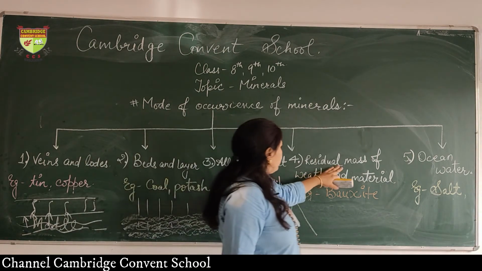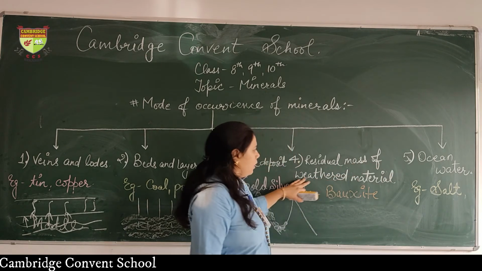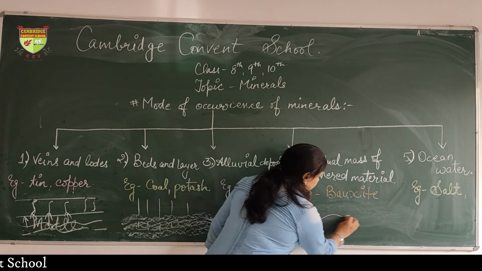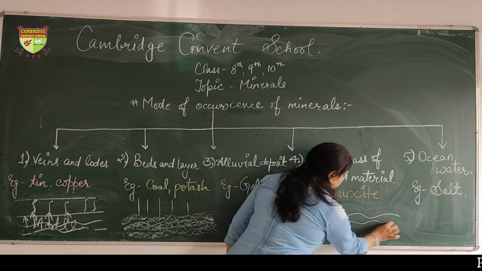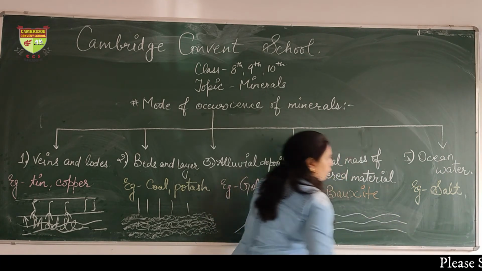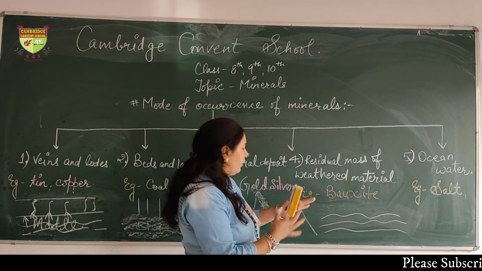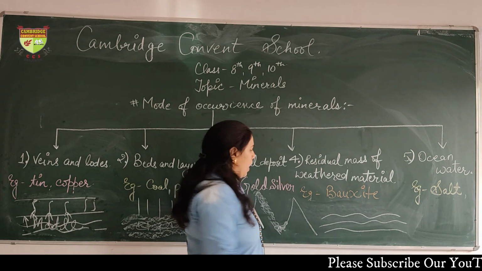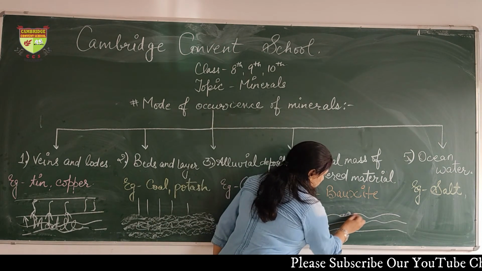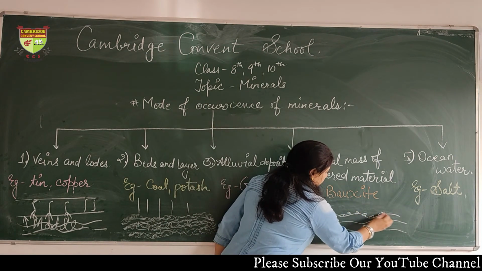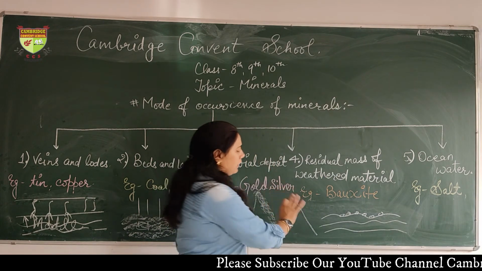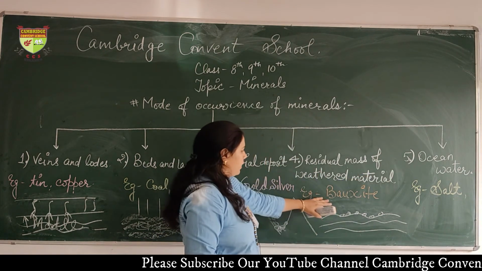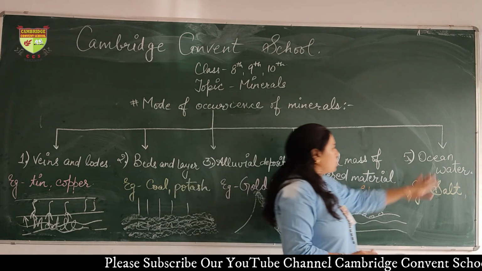Now, residual mass of weathered material. Here, some places have loose soil. Due to wind or heavy rainfall, the upper layer of the soil is washed away. But the minerals, or the ores you can say, are still there, and later on they are extracted and used. An example is bauxite.